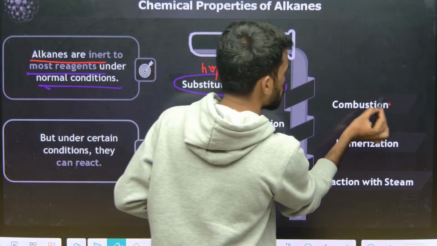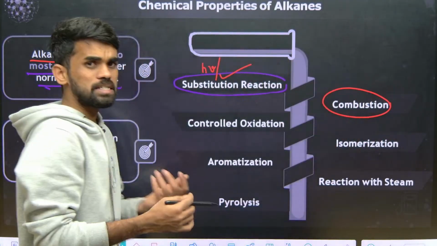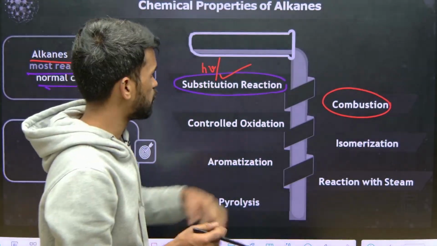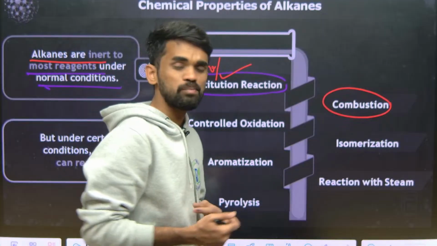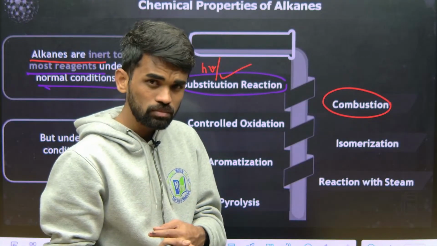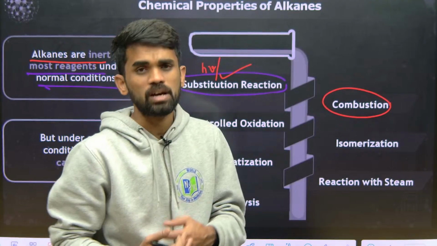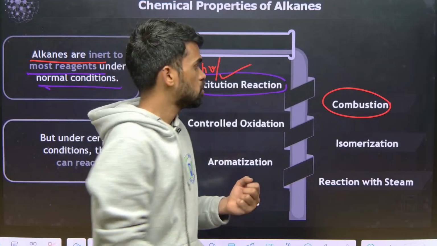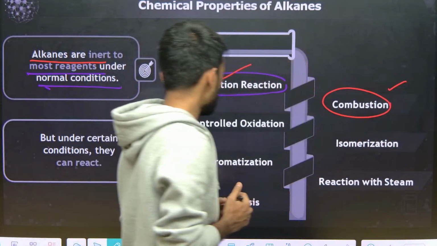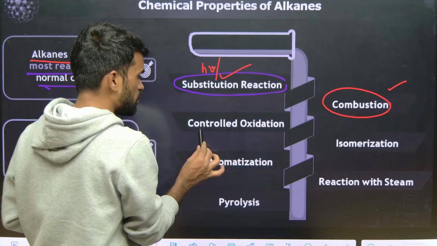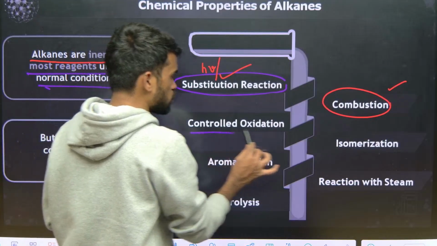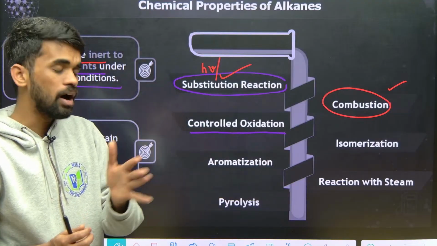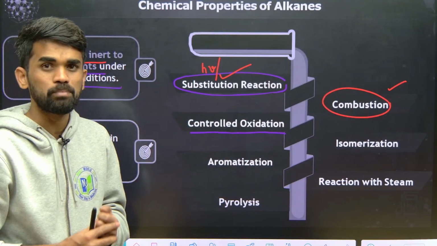And alkanes will undergo combustion reactions. The best example is fuels like petrol and diesel. Petrol can be used as a fuel because of its high heat of combustion, so it liberates more heat upon combustion. Alkanes also show some controlled oxidation reactions where we can prepare carbon monoxide, and from that we can further prepare methanol and so on.